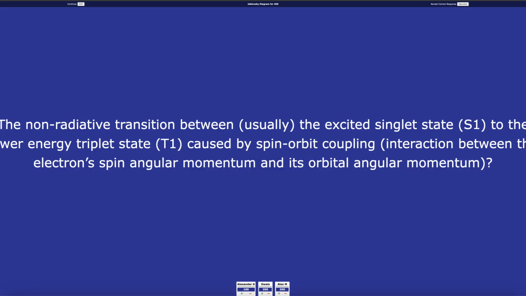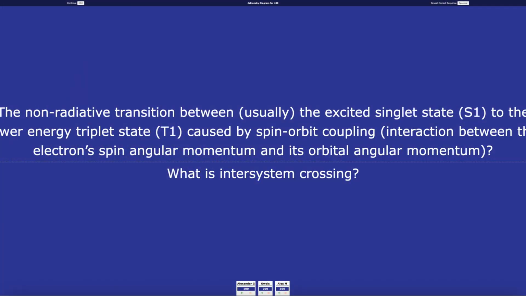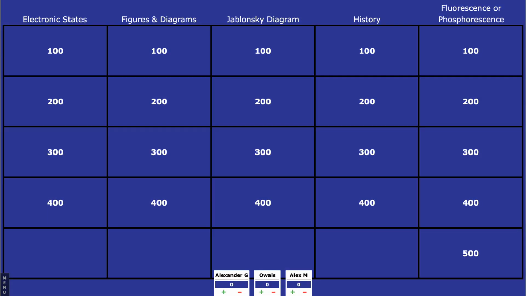the non-radiative transition between the excited singlet state to the lower energy triplet state caused by spin-orbit coupling. What is intersystem crossing? Get out of here. This is my game. And the category is history for 100.